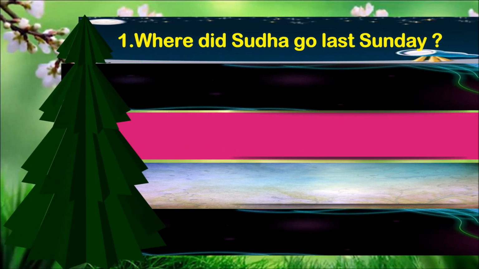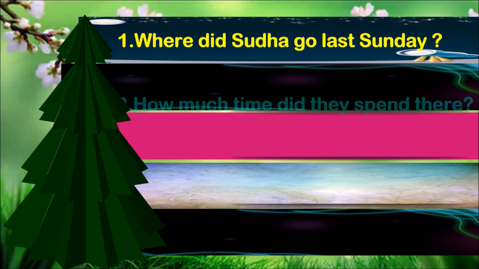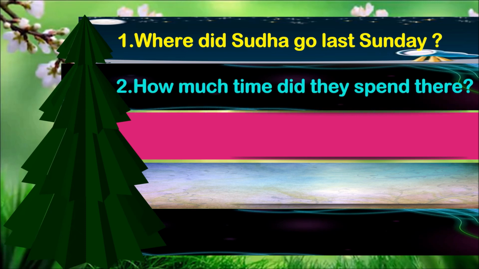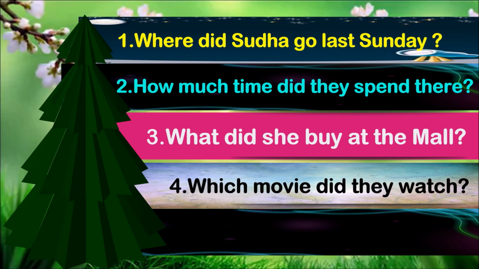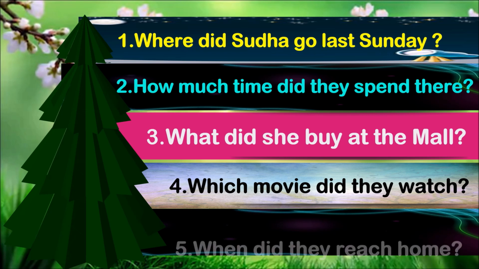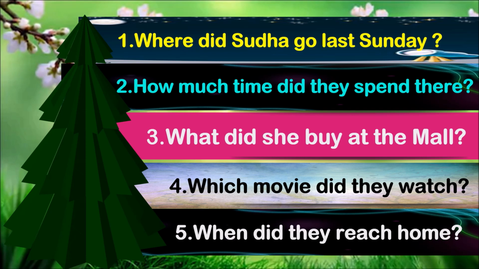Now let us check the answers. Where did Sudha go last Sunday? If you remember, it is In-Orbit Mall. And how much time did they spend? For 2 hours. So how much time did they spend there? She bought sports shoes and t-shirts. Then the question would be, what did she buy at the mall? And they watched Big Bang movie. So which movie did they watch? And they reached home by 10:30 p.m. So when did they reach home? This is how you practice these questions.